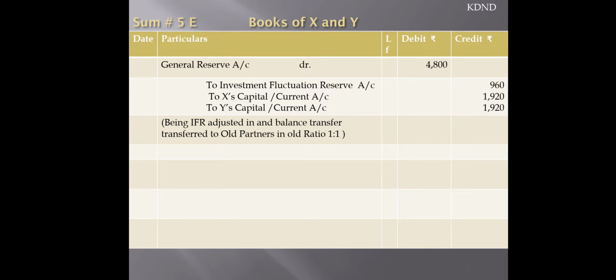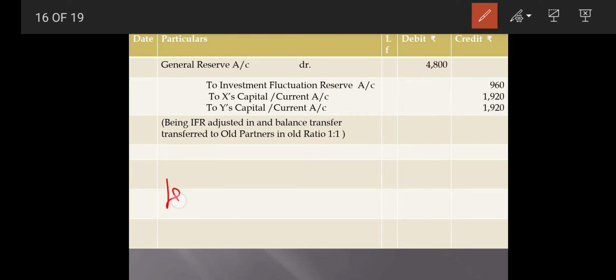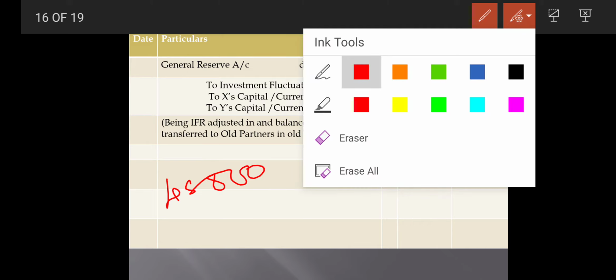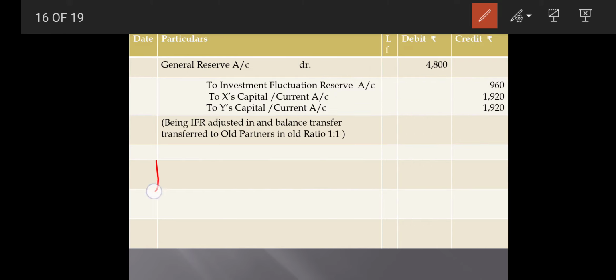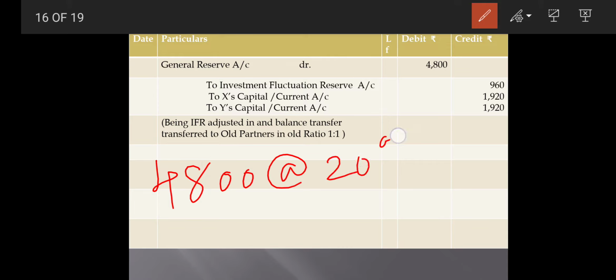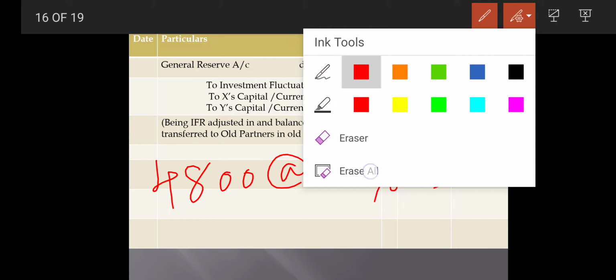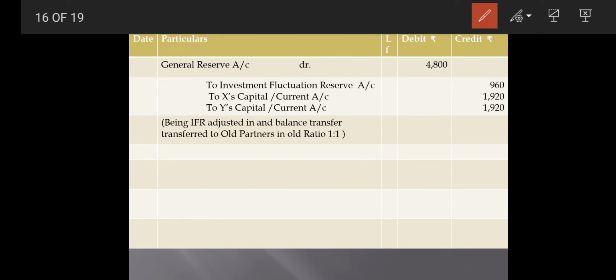So I am showing the working here: 4,800 at the rate of 20% will give you 960. Right, now this 960 you can see has been transferred, and now how much is the left amount?